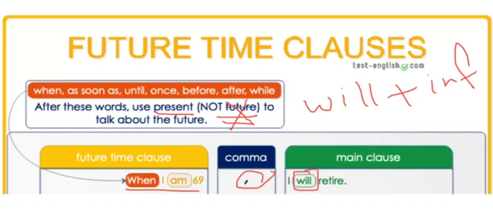When the clause contains will, it means that this is the main clause, not the time clause, because the time clause could not have will. So we use will only in the main clause, not the time clause.